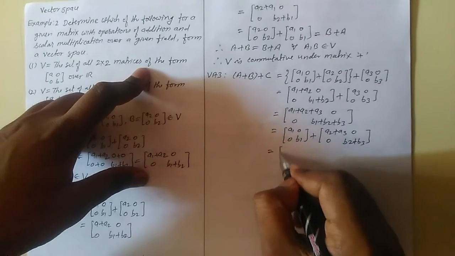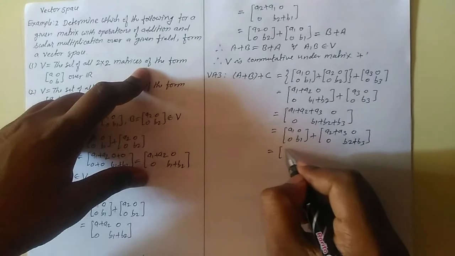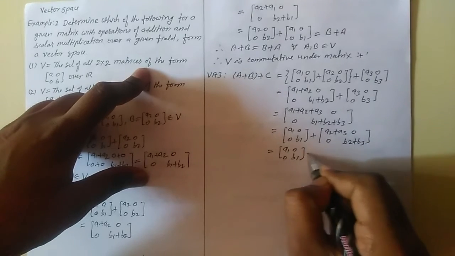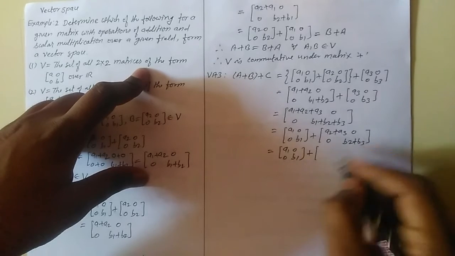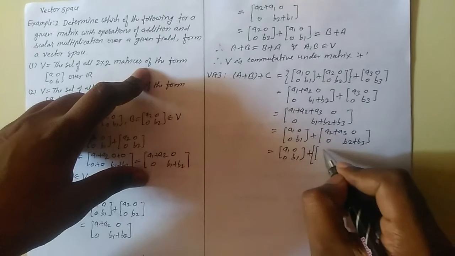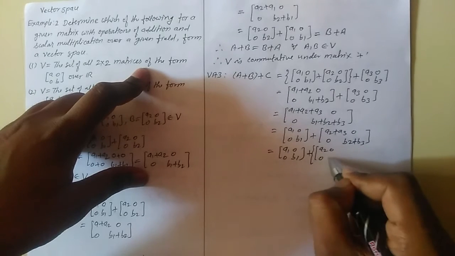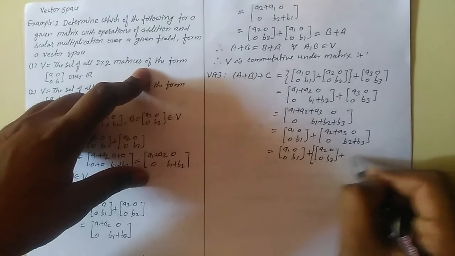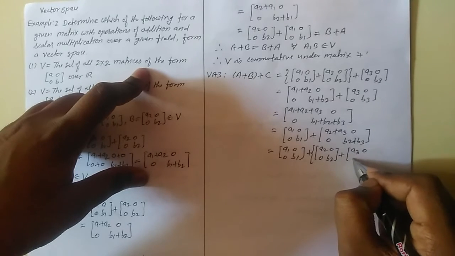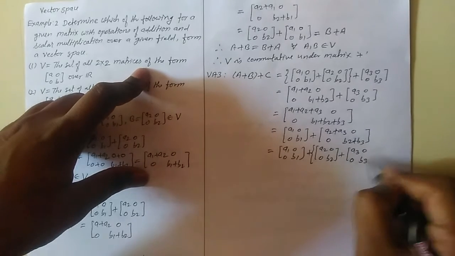Now this matrix can be written as [A1 0; 0 B1] plus, split this, [A2 0; 0 B2] plus [A3 0; 0 B3].